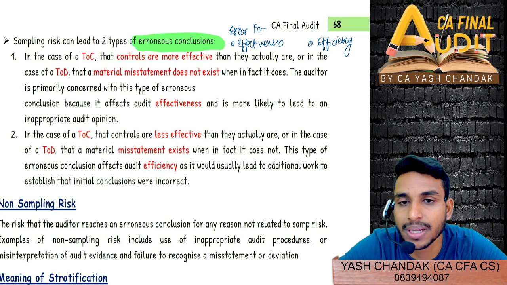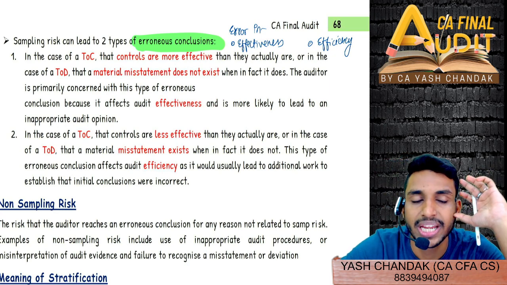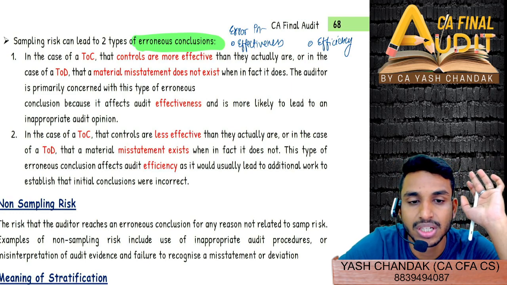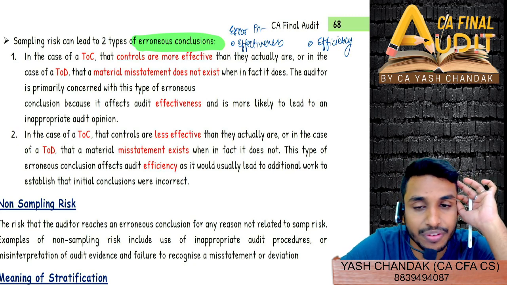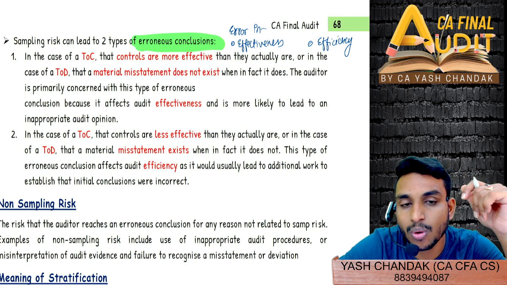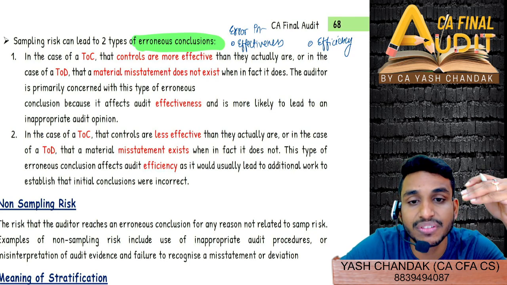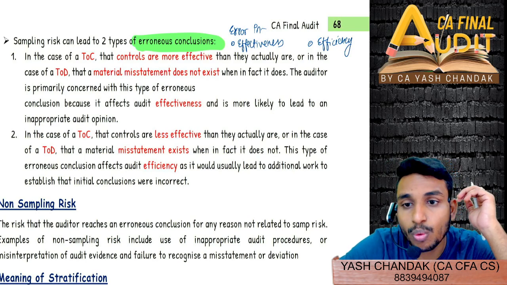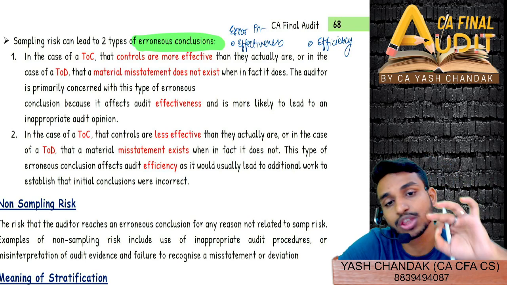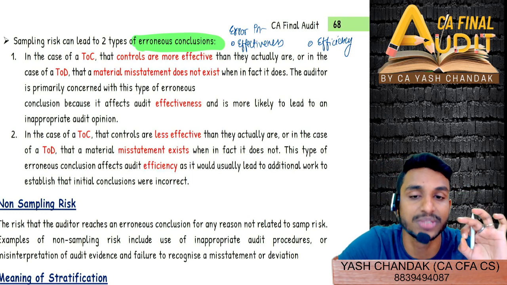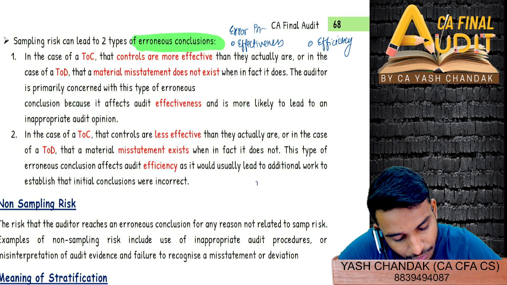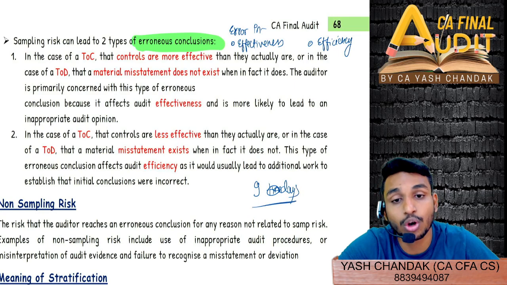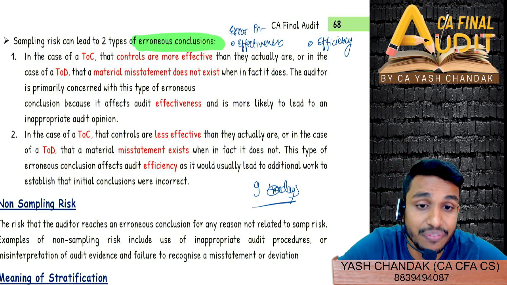Suppose I give you an example. Let's say after audit you try to complete the first revision of SFM in 10 days. You set your target of 10 days for SFM revision, or 15 days for audit revision. Now you are able to complete your entire revision in 11 days, not in 10 days suppose, or even in 10 days. Then you are said to be effective, that yes, you were able to complete 100% of your objective. However, suppose you were able to finish your entire SFM revision in 9 days only, then you will be called not only effective but efficient also.